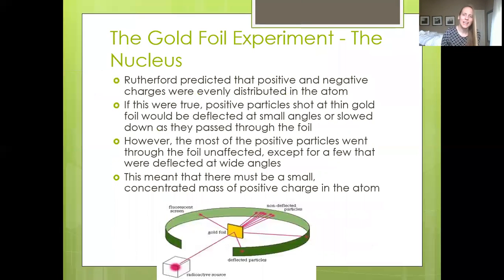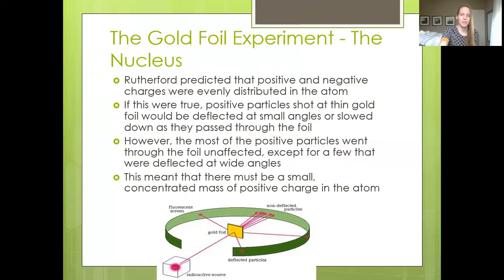But anyway, next came something called the gold foil experiment, which was done by Rutherford, who's another scientist. Rutherford predicted that positive and negative charges were evenly distributed in the atom. If that were true, positive particles that were shot at a thin piece of gold foil would be deflected at small angles, or, as they passed through the gold foil, would be slowed down.